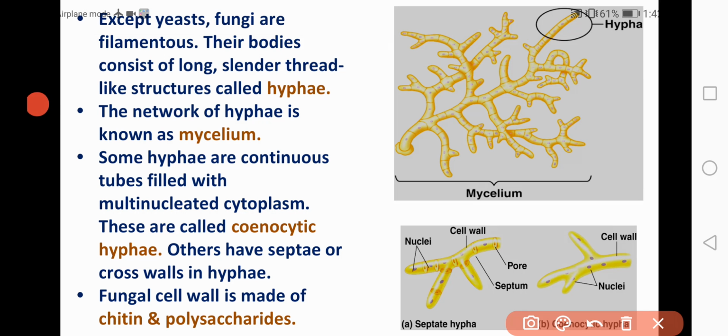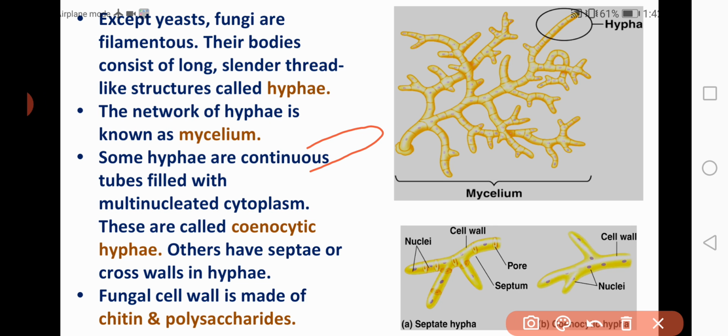What is the meaning of hyphae? Hyphae is the plant body of fungus which is long and thread-like. The network of hyphae is called mycelium.